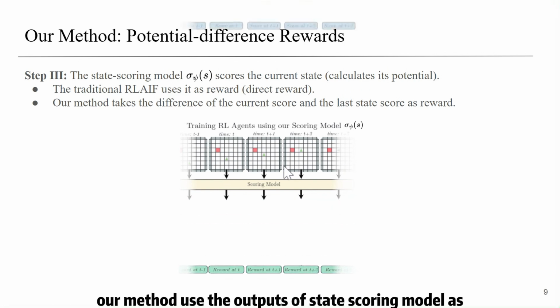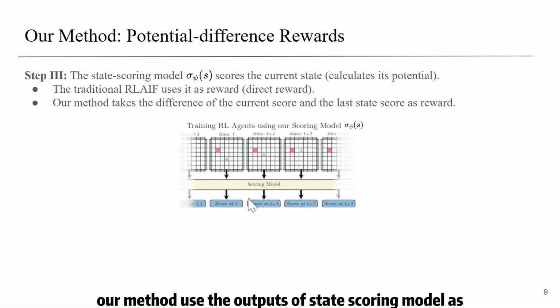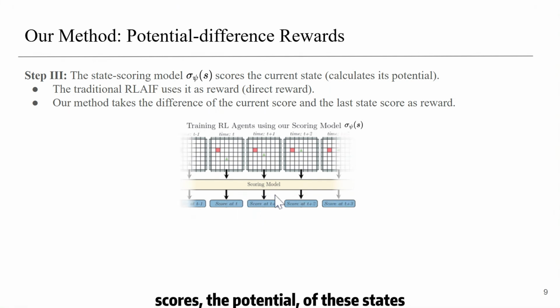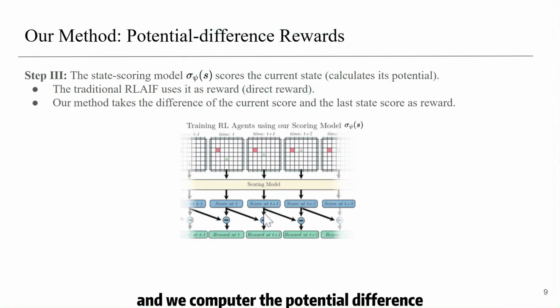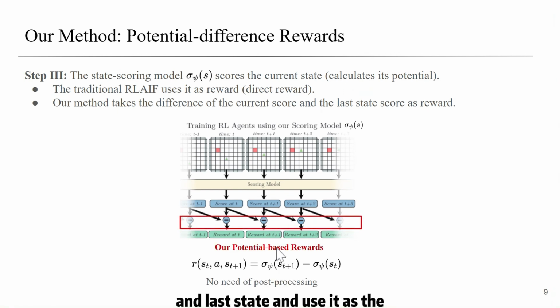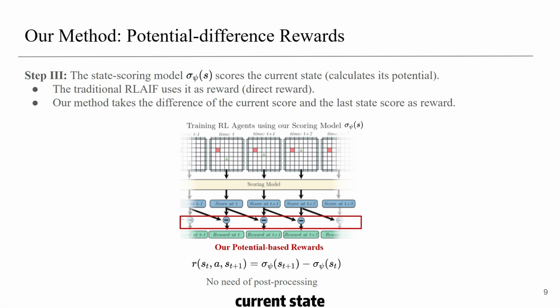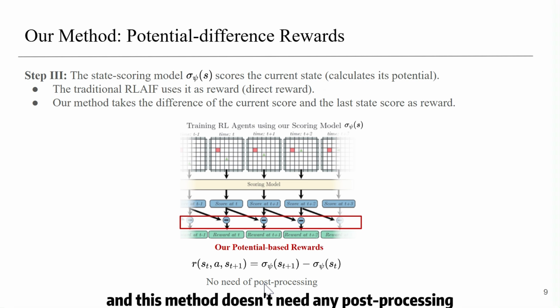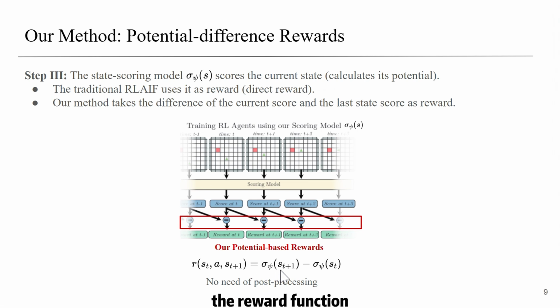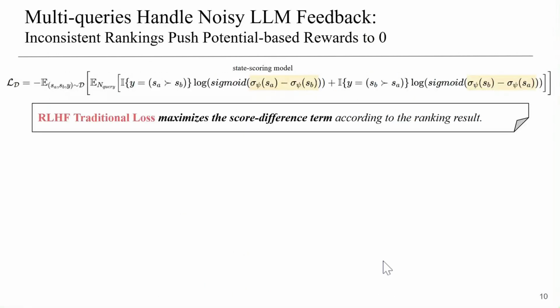However, our method uses the outputs of the state scoring model as scores of the potential of these states, and we compute the potential difference of the current state and last state and use it as the reward. The potential difference intuitively measures the progress increase of the current state compared to the last state. And this method doesn't need any post-processing. This score difference reward can be directly used in policy training.